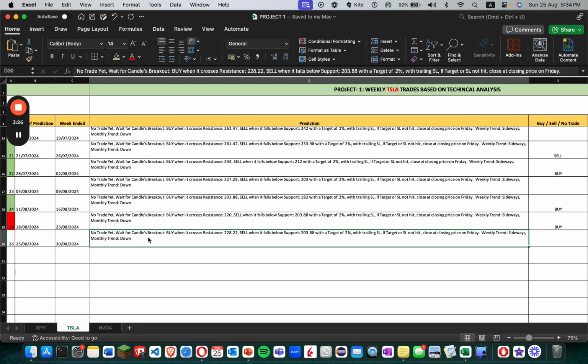The weekly trend currently is sideways. However, we are making a recovery, and that could change. And the monthly trend right now is down, or I would probably say it's actually more sideways than down.